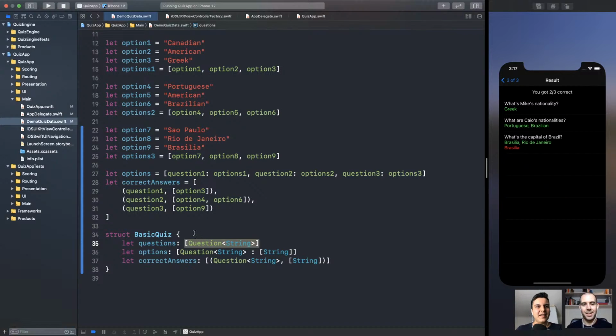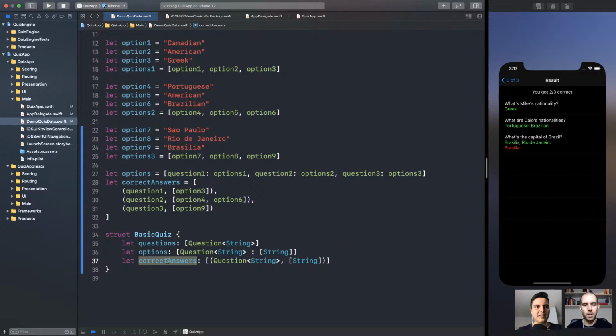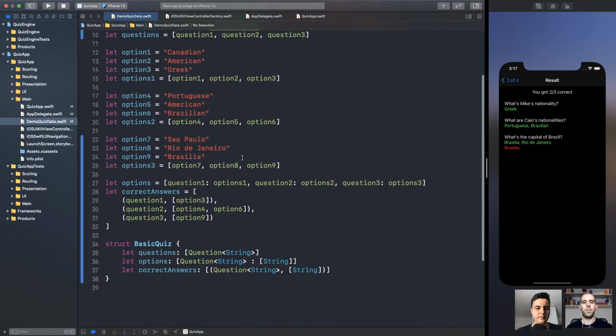All right. But still, creating this basic quiz here still has the same bunch of steps, right? We need to create them in a correct state, where it has at least one question, and every question has options and correct answer that makes sense for the type of question. So the creation of this type is complex, but it doesn't mean this type needs to be complex. The basic quiz doesn't need to be complex.